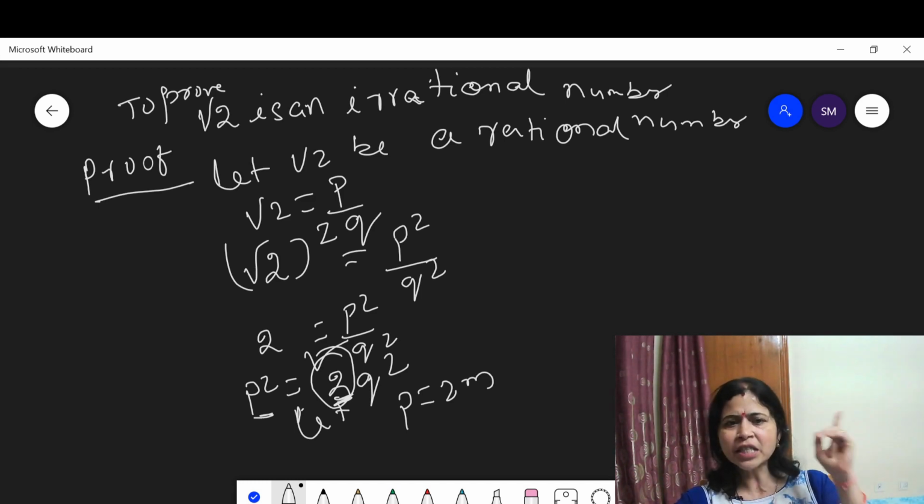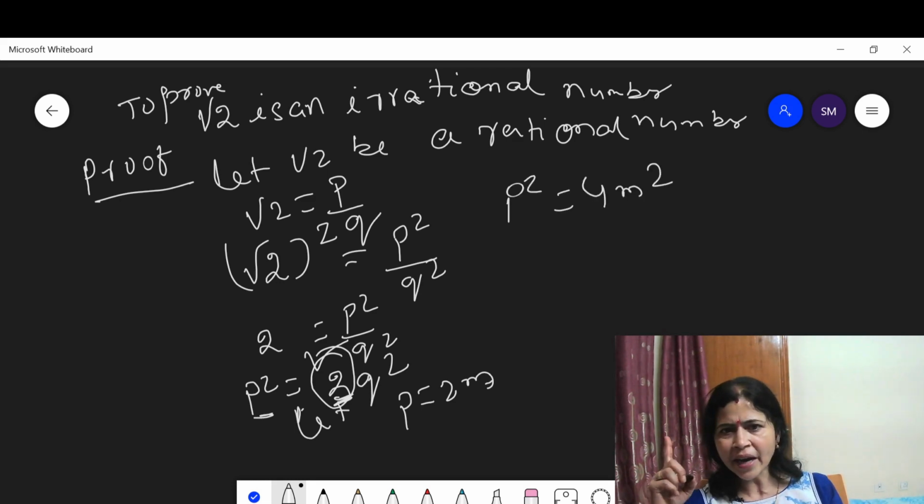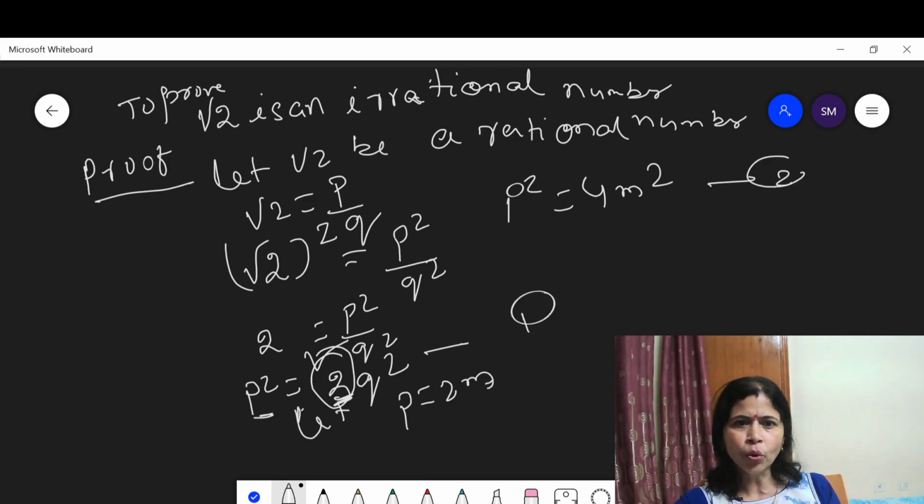Then P square is equal to 4m square. Am I right? From 1 and 2, 2q square is equal to 4m square.